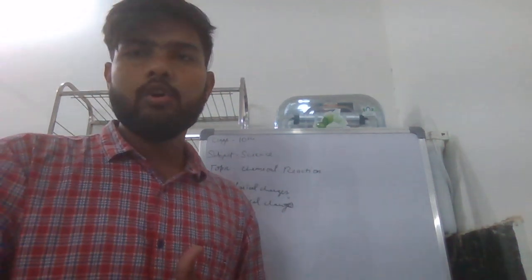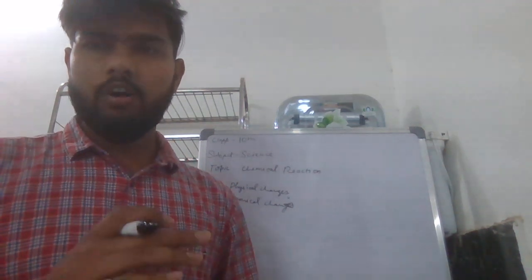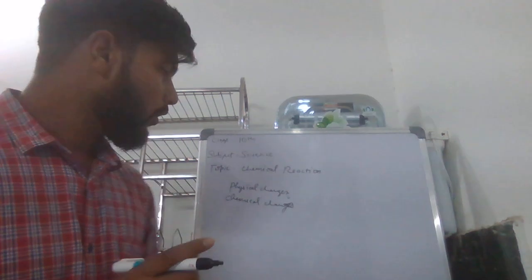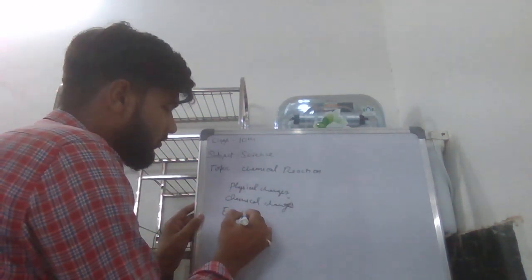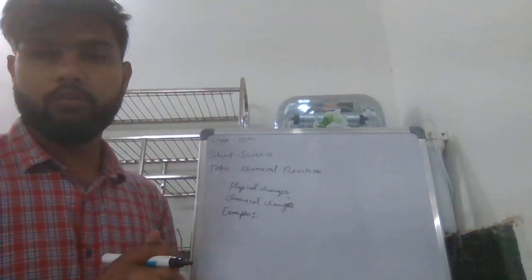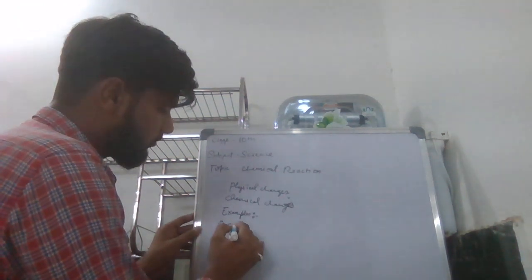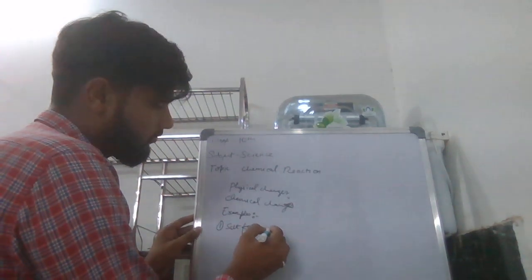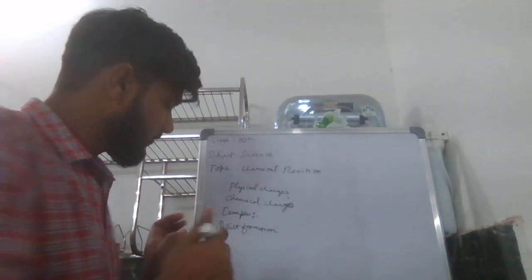Okay, so give me some examples of chemical reactions. We will take some examples, like salt formation and photosynthesis.